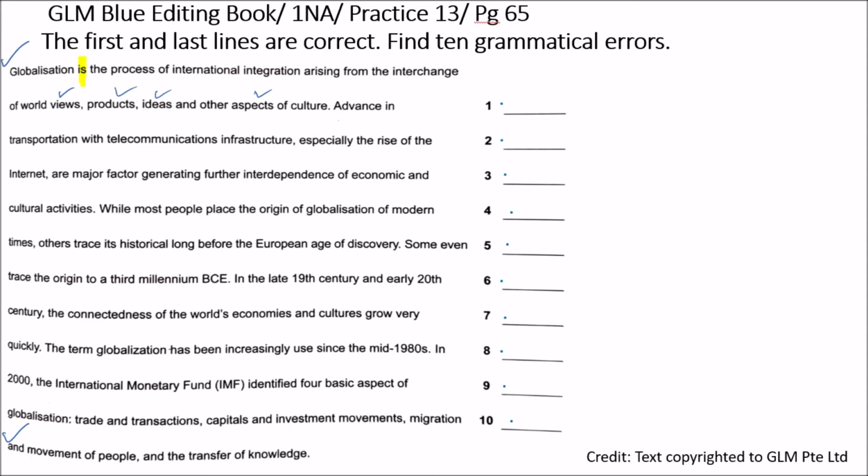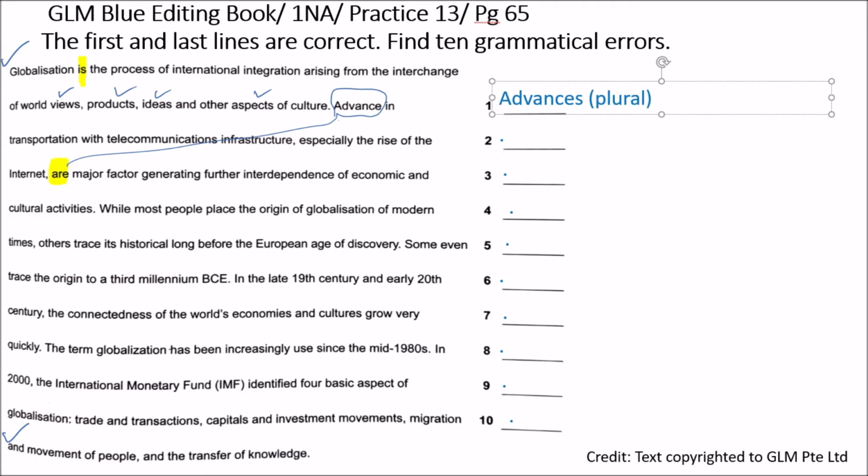This sentence is quite long, but if you break it down, "are" tells me that the subject must be in plural form, and the subject is about the advancement. So this noun "advance" is not in plural form. It should be "advances", plural form.